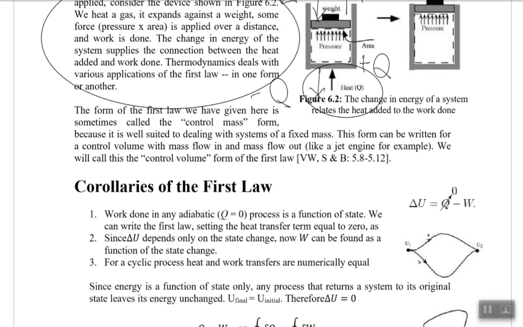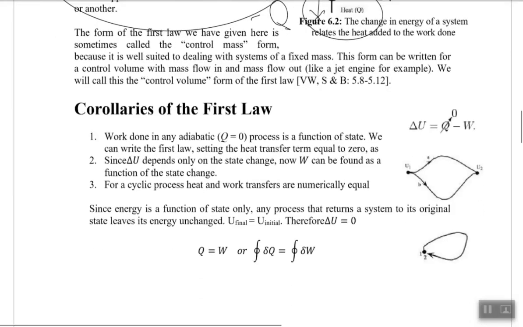But again, note that this form of the first law is given for the control mass, where the mass is fixed. For the control volume system, where the mass is changing, we would be calling this the first law of thermodynamics for the control volume system, and that's our next lecture.